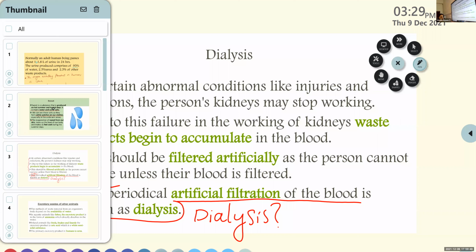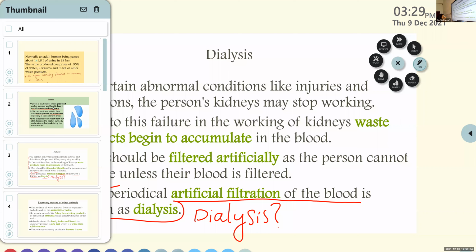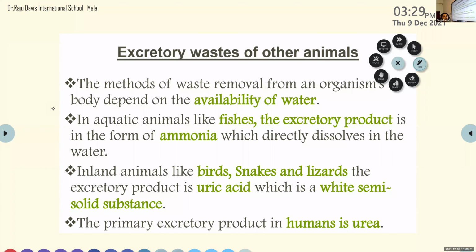Now, the last topic that comes under excretion is the excretory waste of other animals. Here we discussed excretion in human beings. We know that along with the deoxygenated blood, some kind of waste products are formed inside the blood and we can filter them with the help of kidneys. Similarly, we can consider how the removal of waste products takes place in other animals. That is what we are going to discuss here.